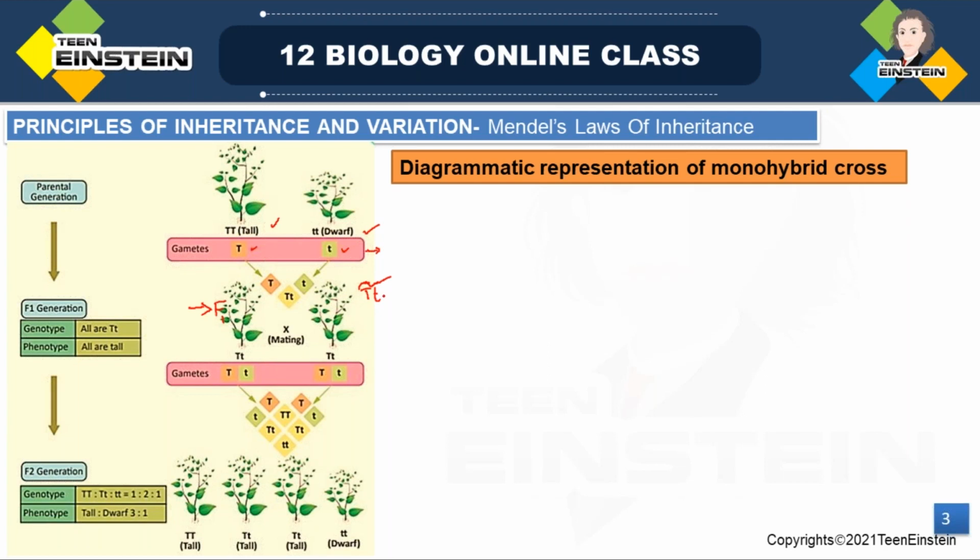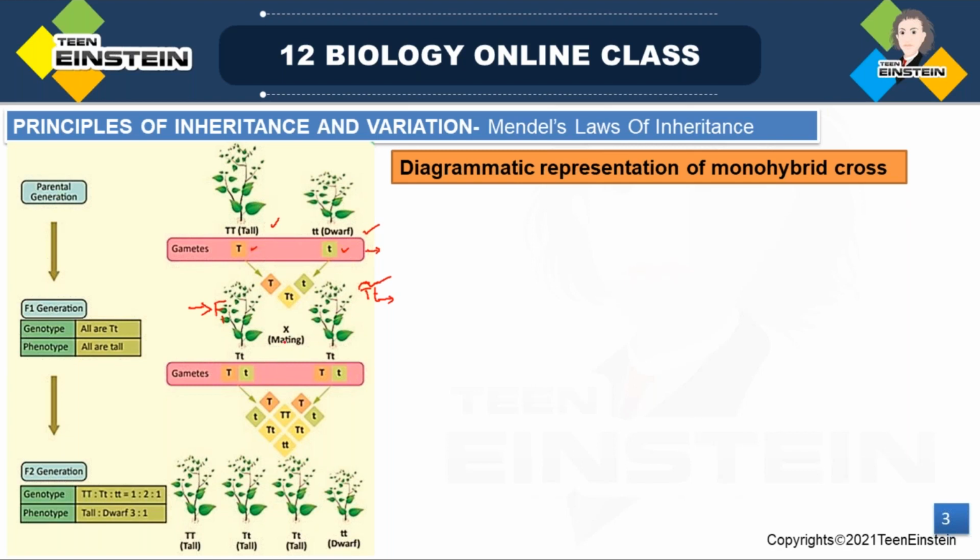These expressed the tall character. Then what he observed in the F1 generation is that only one parental character is expressed. Here, parent 1 is tall and parent 2 is dwarf. But after producing gametes, when they combined, in the F1 generation they got only one parental character. The phenotypic expression was only one parental character, and that produced tall plants.